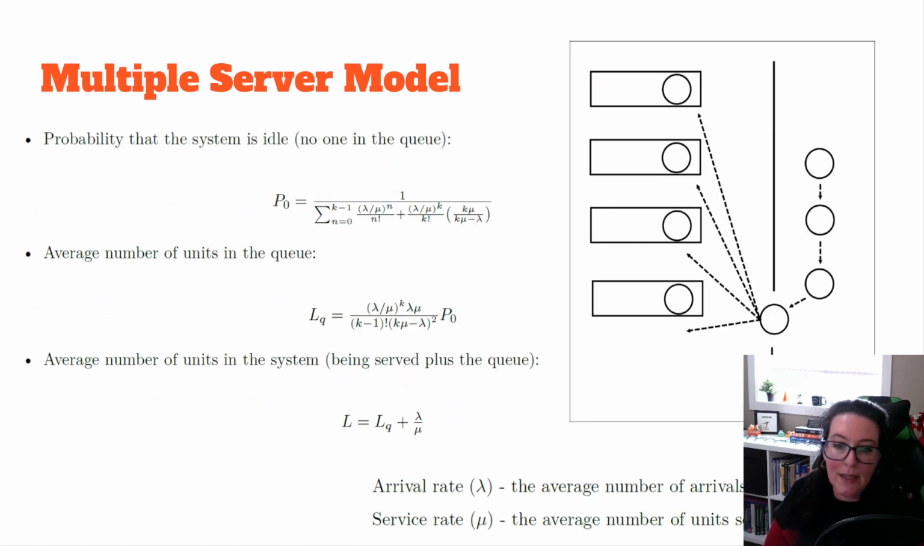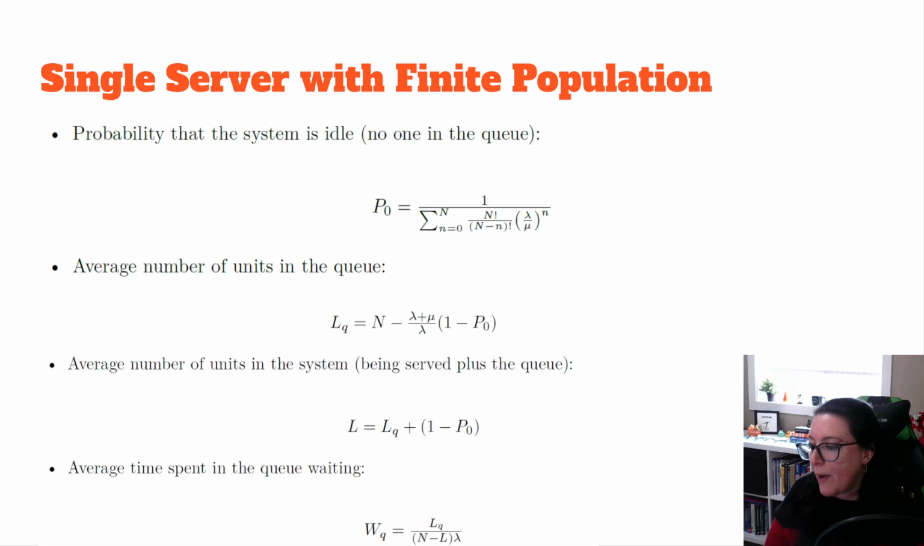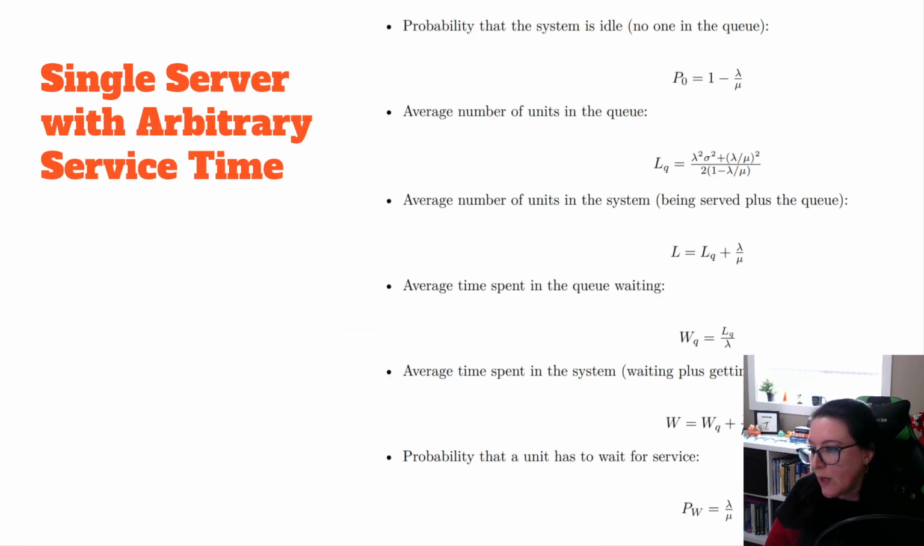So our arrival rate lambda is the average number of arrivals per time period. The service rate mu is the average number of units served per time period. So those are still the same. Mu is still the average number of units served per time period, but now we have a standard deviation. So probability the system is idle is 1 minus lambda divided by mu. Average number of units in the queue is going to be dependent on our arrival rate, our service rate, and the variability of that service rate, that's sigma squared there.